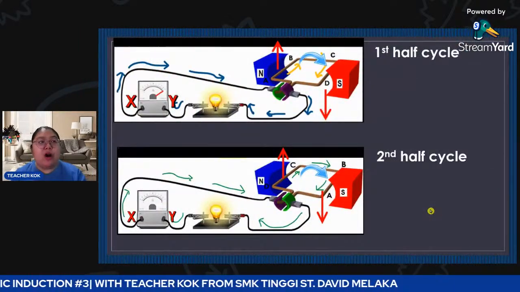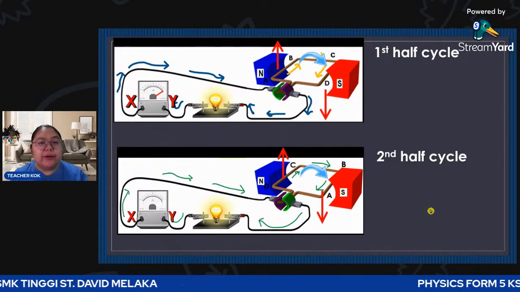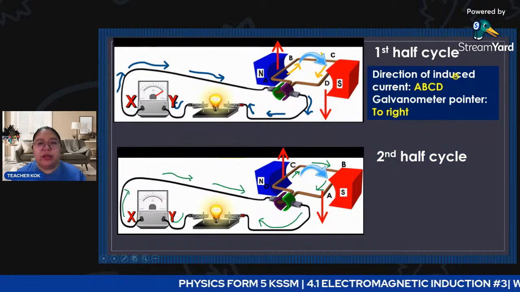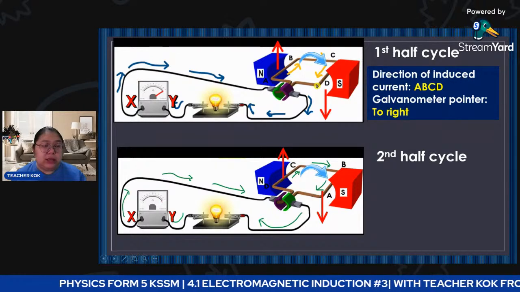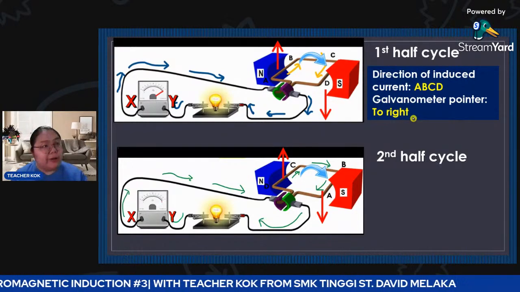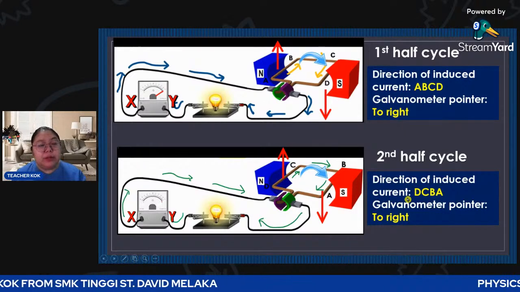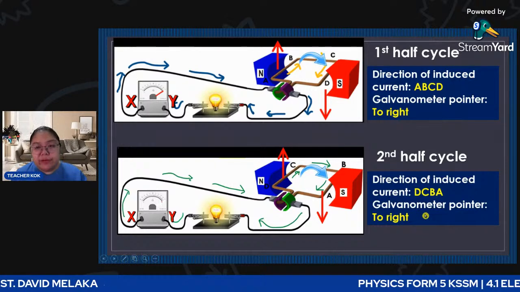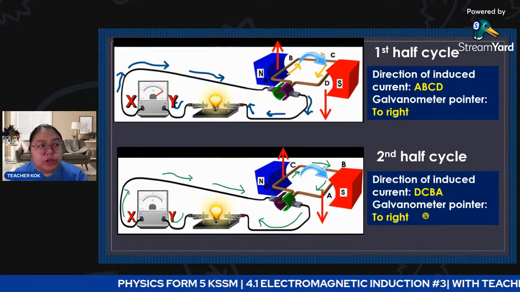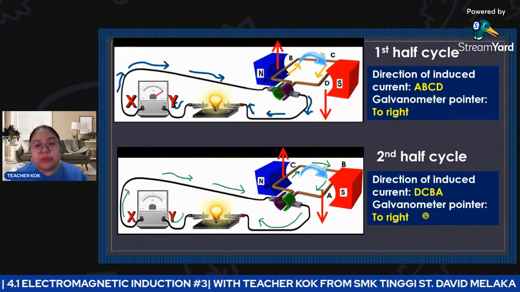Okay, so from here we conclude the first half cycle and also the second half cycle. First one, that means we are starting: the direction of the induced current is A, B, C, D, and the galvanometer pointer goes to the right. Second half cycle: the direction of the induced current now is D, C, B, A. How about the galvanometer? The galvanometer still points to the right-hand side. So the conclusion is the external has no changes. The current is still in the same direction.